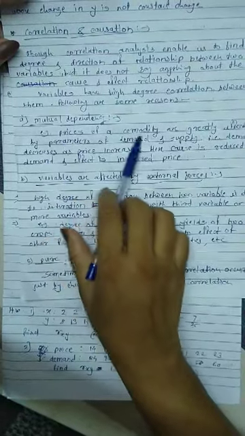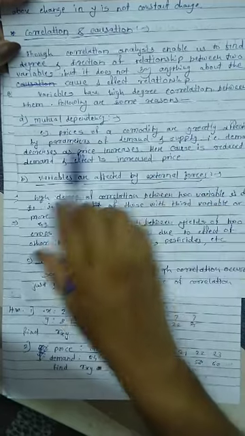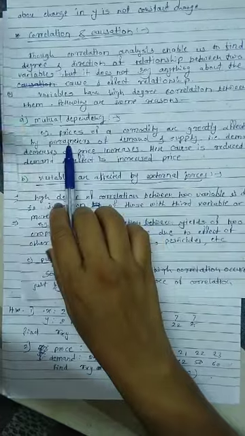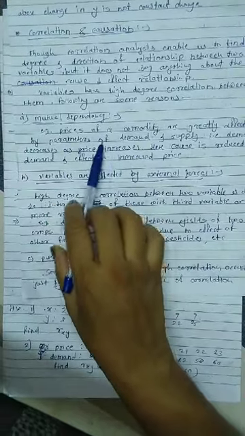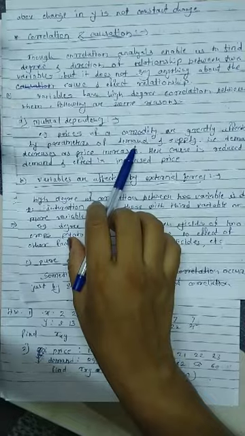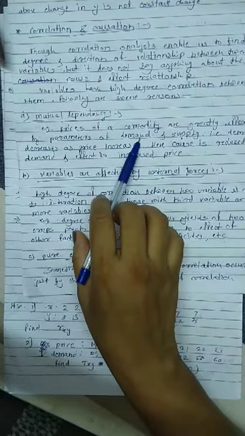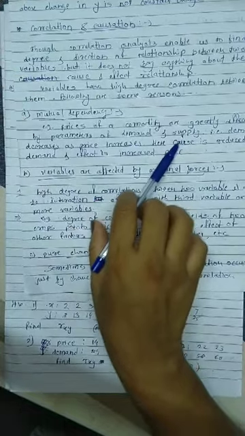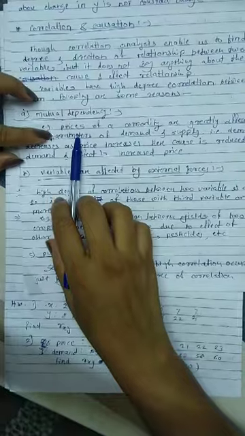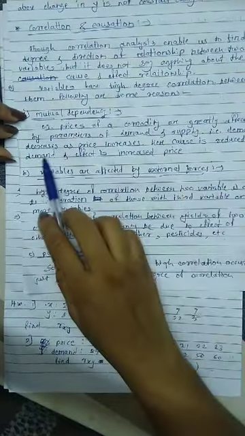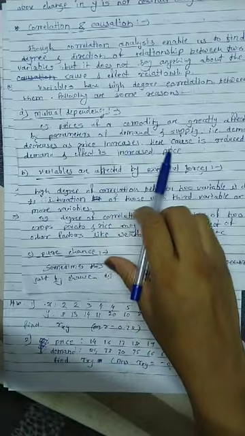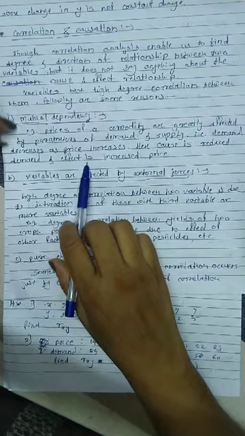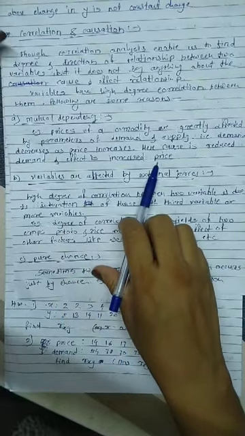For example, prices of a commodity are greatly affected by the parameters of demand and supply, right? The price of any commodity depends on how much demand there is for that commodity, and how we can supply that commodity. The price is defined on this. That is, demand decreases as price increases, and hence the cause is reduced demand, and the effect is increased price. Okay.